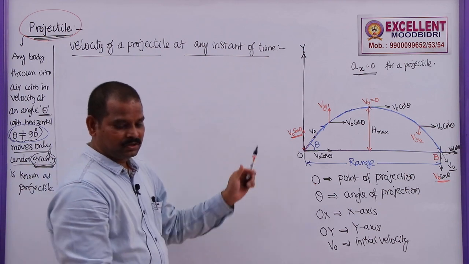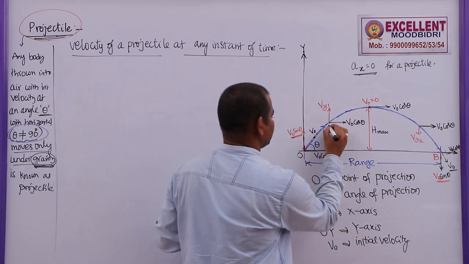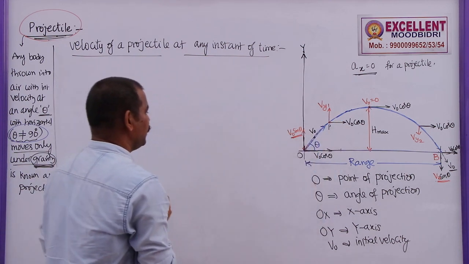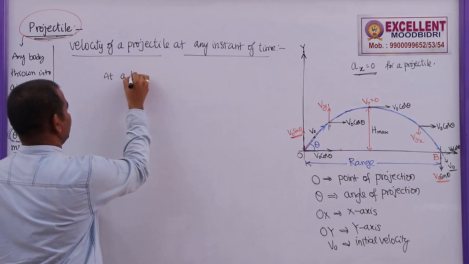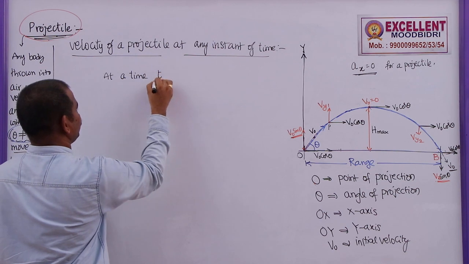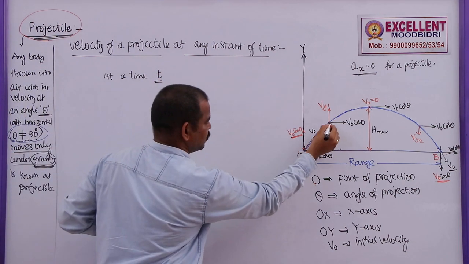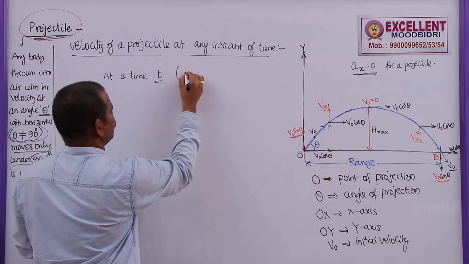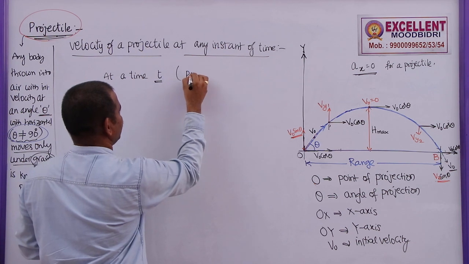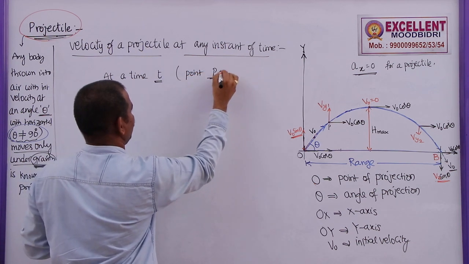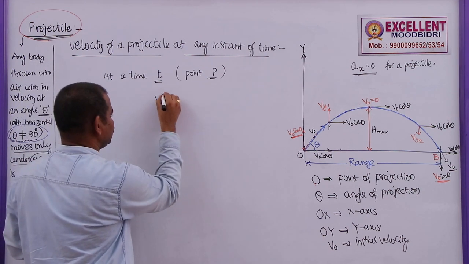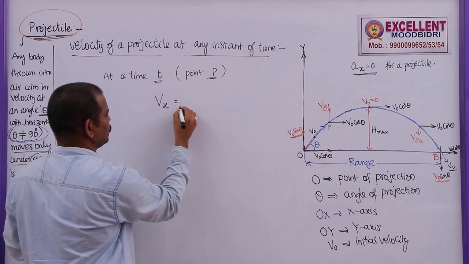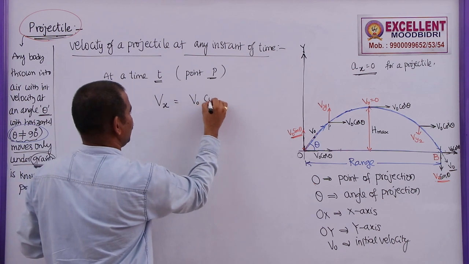Now, at some instant of time, let me take this point once again P, after some time interval. So, at time t, here time is 0. When the projectile reaches point P, what is the horizontal velocity? The horizontal velocity, that is along the x-axis, is given by V naught cos theta.